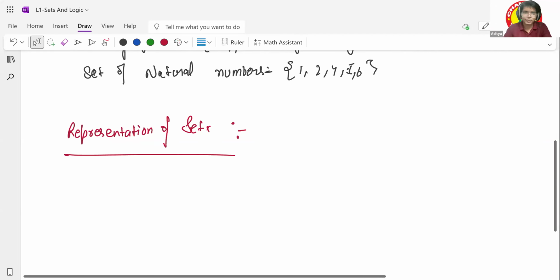So the first way is roster form, right? What is roster form? We'll discuss more about it. Basically, when we put the elements in the curly braces, all the elements you have to mention inside that. Is that clear? Yes, sir.